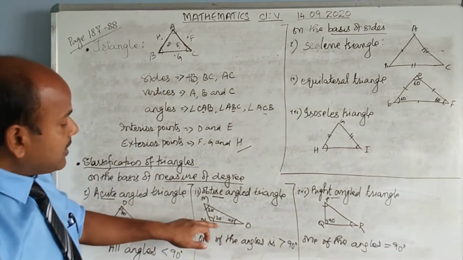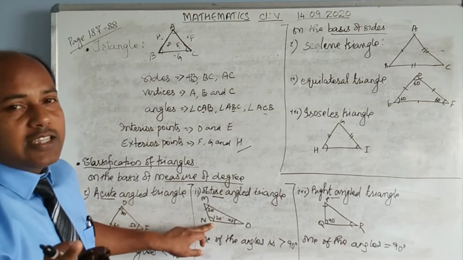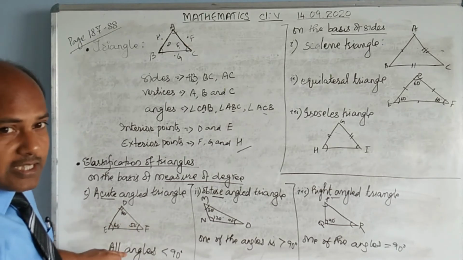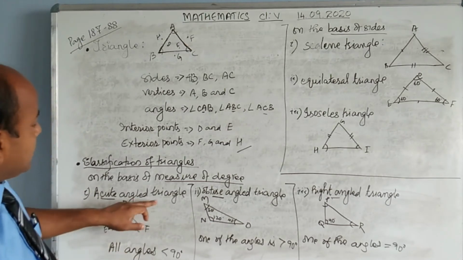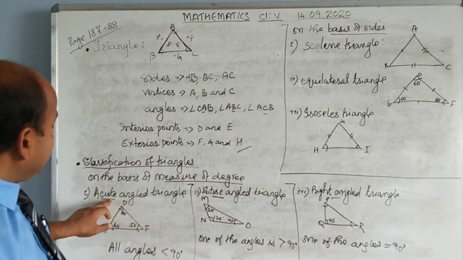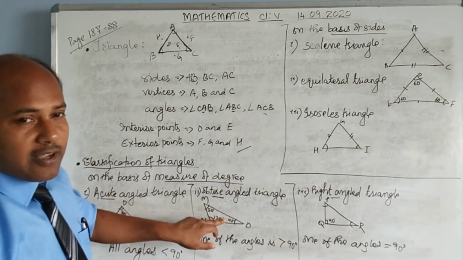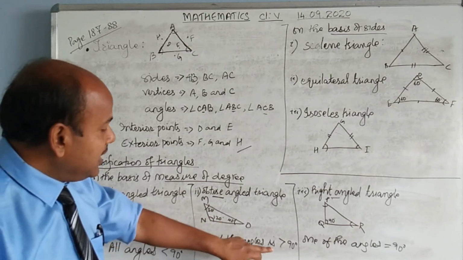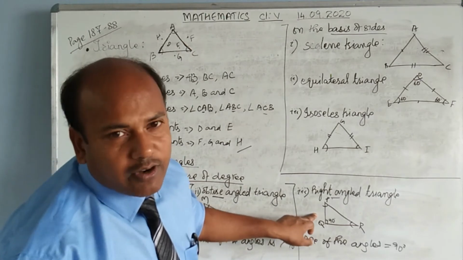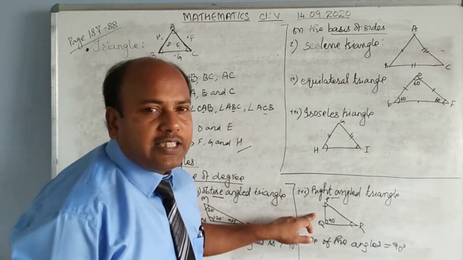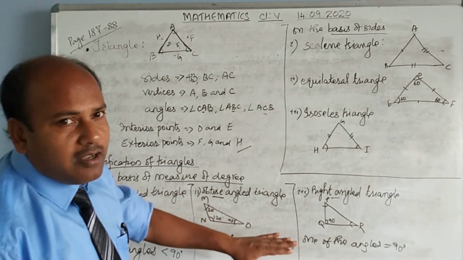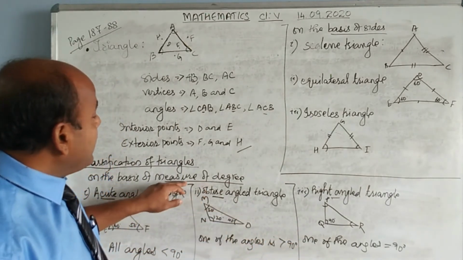The moment you see one of the angles more than 90 degrees, then it is an obtuse angle triangle. And if you see all the three angles of the triangle less than 90 degrees, then that is an acute angle triangle. Very simple. All three angles less than 90 degrees, acute angle triangle. If one of the angles of the triangle is more than 90, then it is an obtuse angle triangle. And if one of the angles is equal to 90 degrees, then it is a right angle triangle. So these are the three different types of triangle on the basis of the measure of degree.